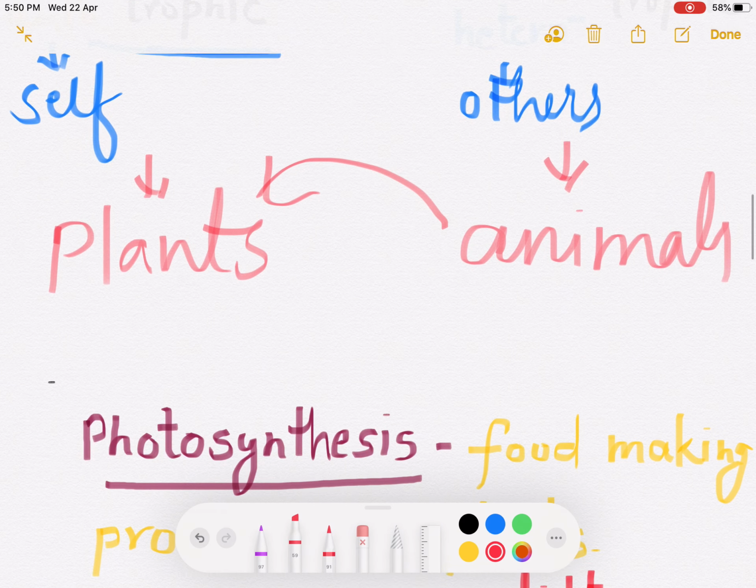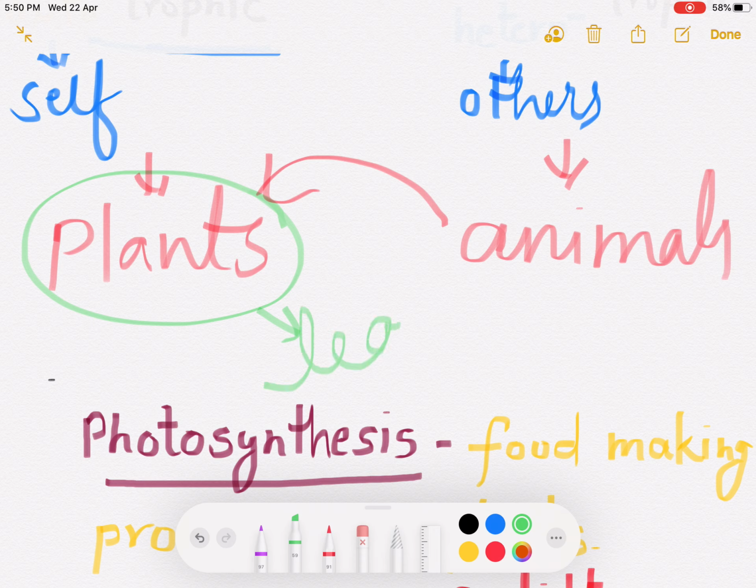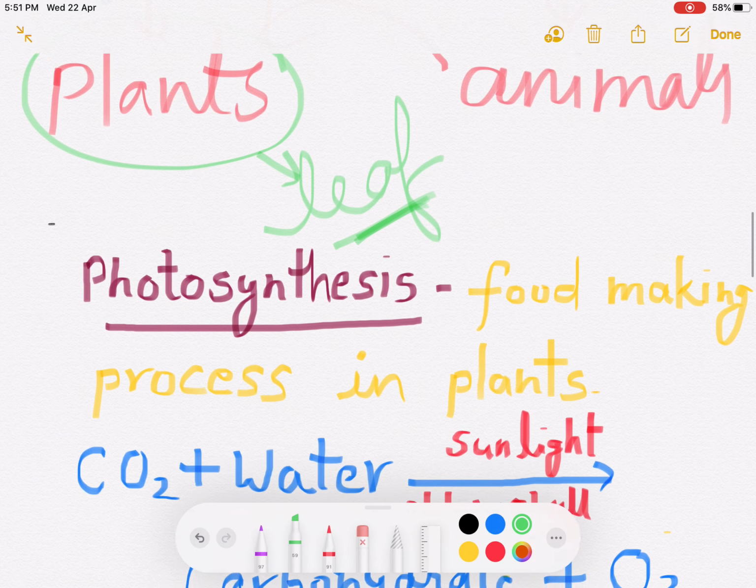Now, how are the plants making food, how is it possible? Which part of the plant is exactly making food: stem, leaves, roots, which part? The food factory of the plant is the leaf. Why? We will discuss this later. First we will come to the point of photosynthesis.